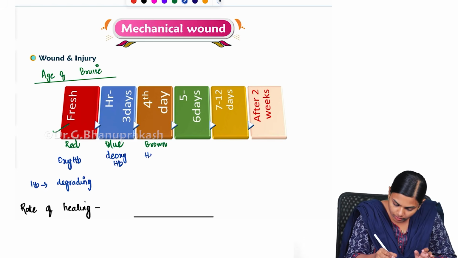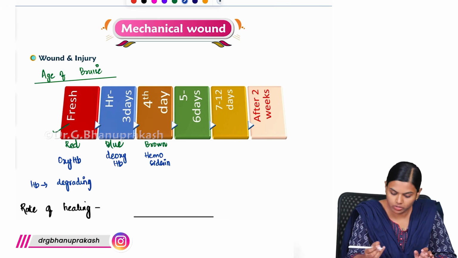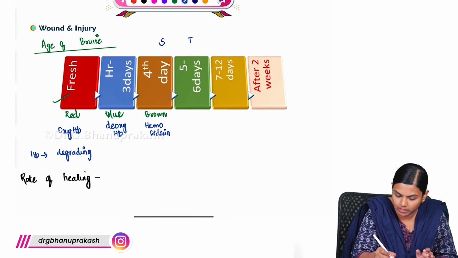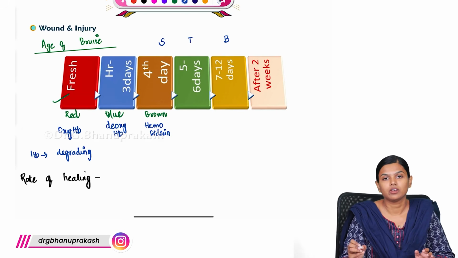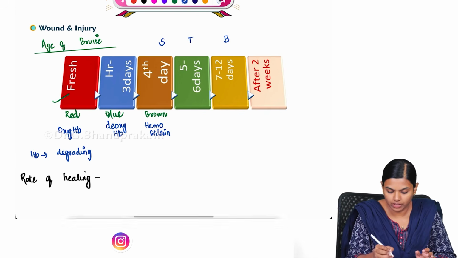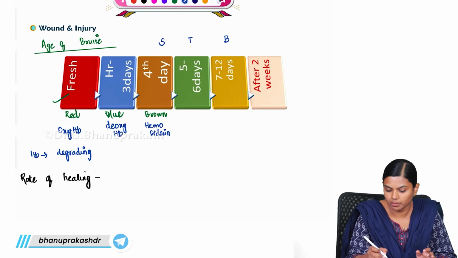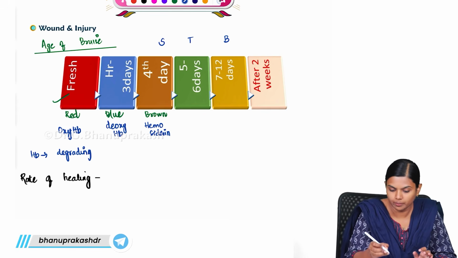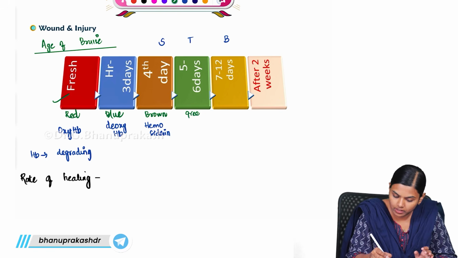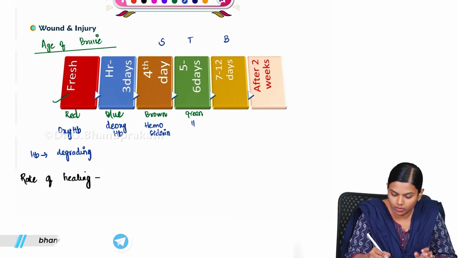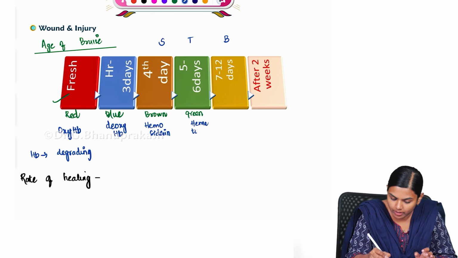This brown color is due to the presence of hemosiderin pigment. Just remember the word stabilizer, S-T-B. So first you have hemosiderin, which causes brown color on the 4th day. By the 5th to 6th day, you will get the green color of the wound, and that green color is due to hematoidin.